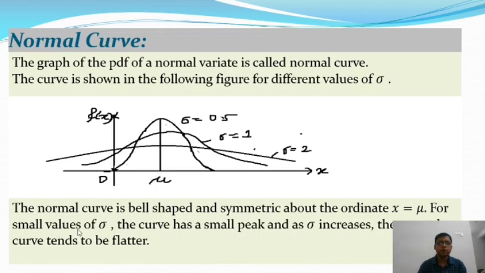For a small value of sigma, the curve has a small peak, and as sigma increases, the normal curve tends to be flatter. So when sigma is equal to 2, the curve is flatter than when sigma is equal to 1 or sigma is equal to 0.5. When the value of sigma is smaller, the curve has a small peak. This one is the peak. And when the value of sigma is increased, the normal curve tends to be flatter. This is the normal curve for the different values of sigma.